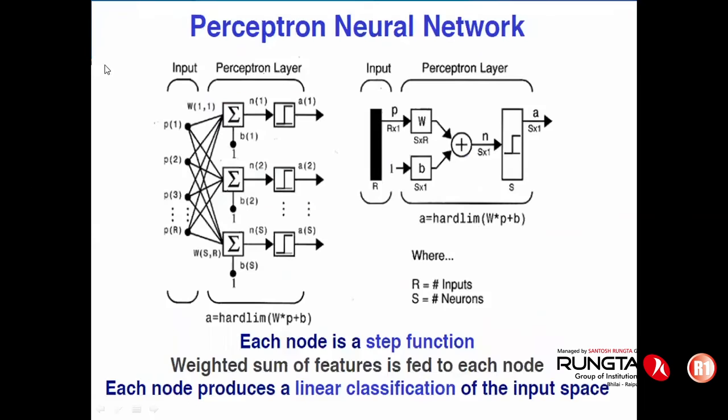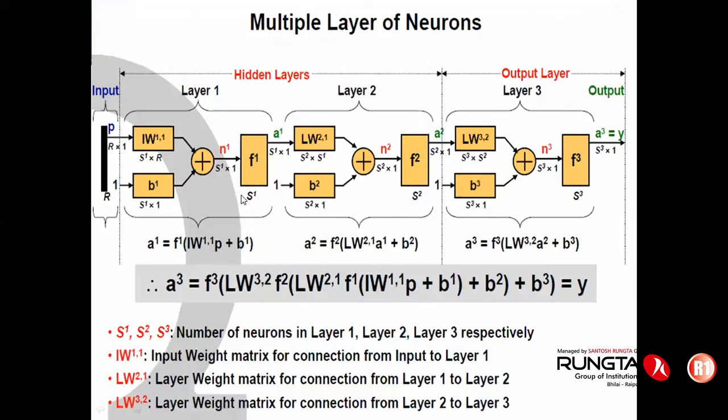Okay. So this is a perceptron neural network. We already had a discussion about it, that the input through synapses can be transferred to the neuron. So this is called a perceptron layer or hidden layer associated with the neural network. Now we had a discussion about the multi-layered neural network. Multi-layer stands for having an input layer, hidden layer and output layer.